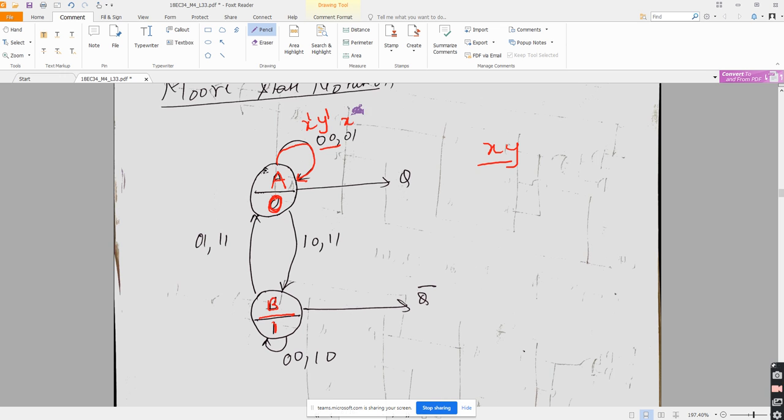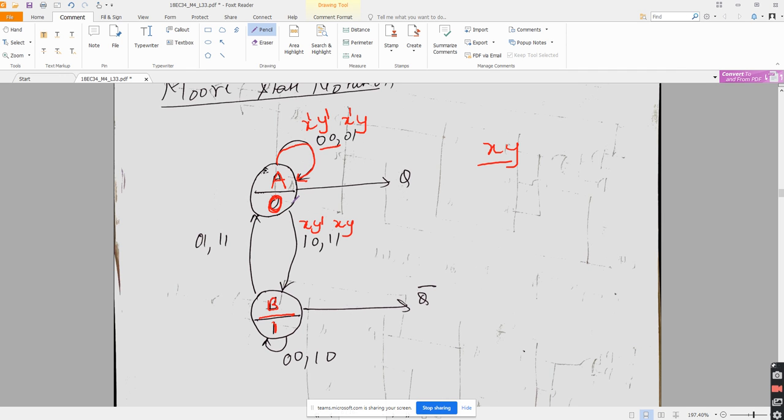Even if x is 0 and y is 1, what will be the equation? It will be x bar y. Then also I will be remaining in the same state A and output is 0. Is that point very clear? Next, when will I change the state? When x is 1 and y is 0, x y bar, and when x is 1 and y is 1, I will be changing the state. Is that understandable?